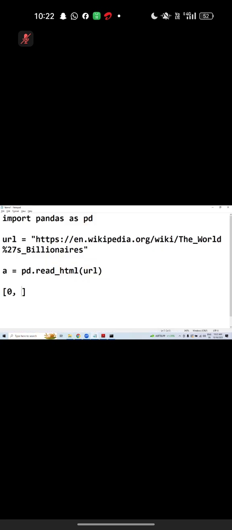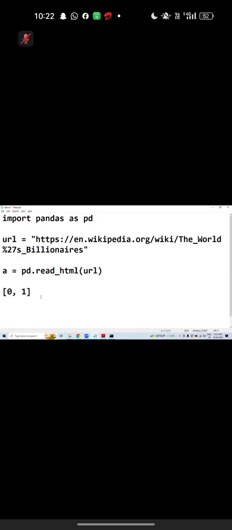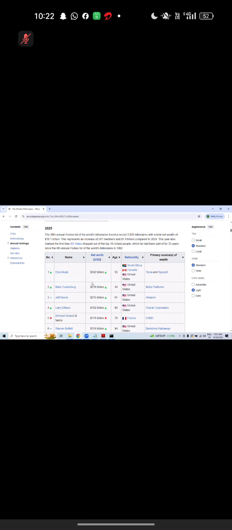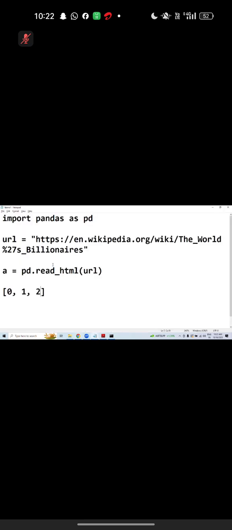In the first table, at the 0th index, this first table will be stored. Can you tell me which table will be stored at the second index? Now the next one, at the second index we are looking for this table. Conclusion of the story: read_html can return a list of data frames. A list can store integer values 10, 20, 30. A list can store string values Daniel, Raju, Rani, Vani. A list can store a group of data frames also. Are you clear?